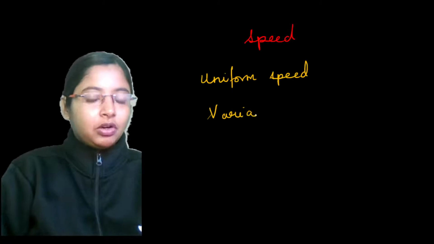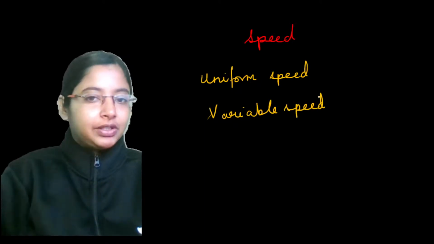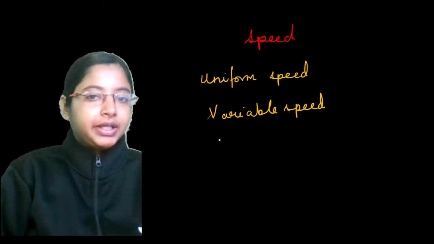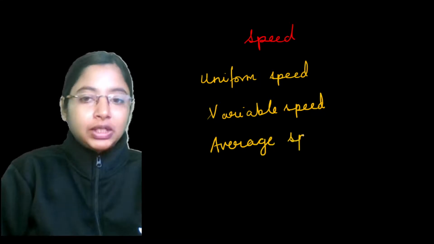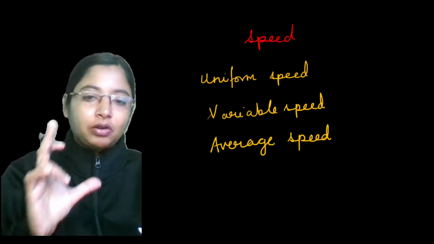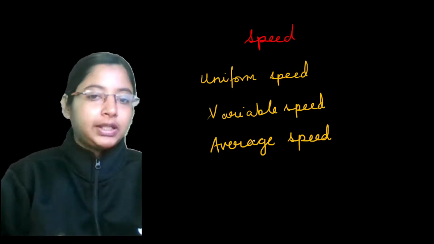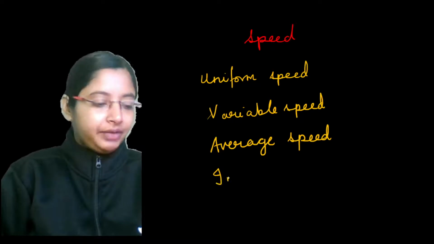Variable speed: an object covering different distances in equal intervals of time. Then you have average speed, which talks about the total distance or total path length the object has covered divided by the total time taken. And then you have instantaneous speed.